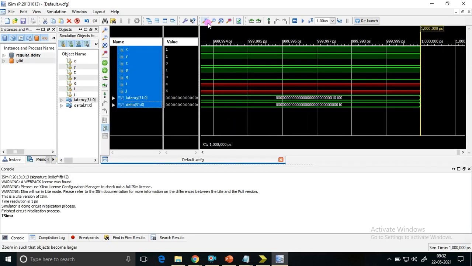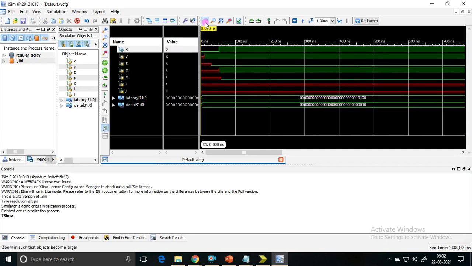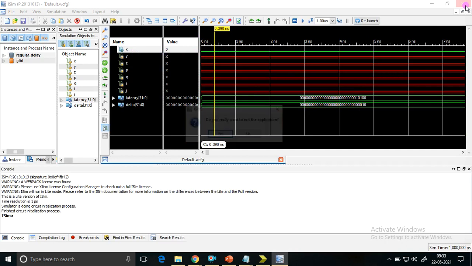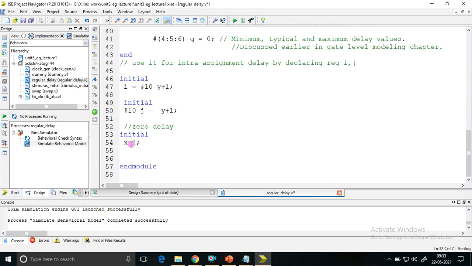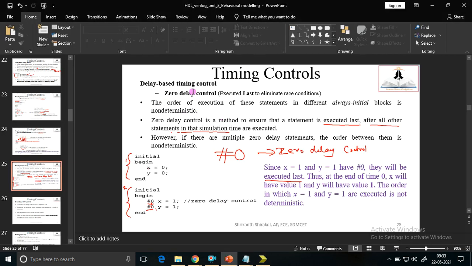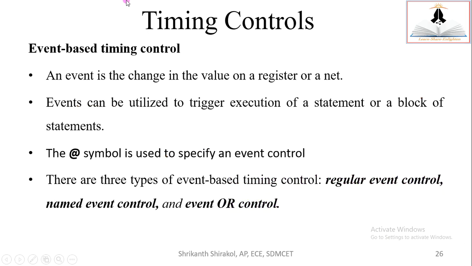Yeah, you can check now. You can check here, x is equal to 0. X value is 0 now. So this is how you can understand the zero simulation time or zero delay control. Zero delay control is the one wherever I put, that will be executed last. So with this we are done with the first type of timing control, that is delay based timing control. We'll move on to the next one. I hope the things are clear up till now.